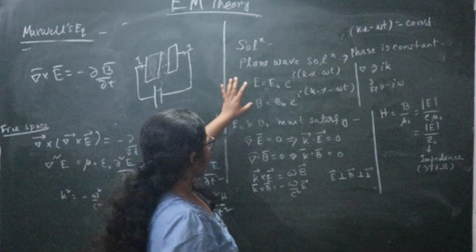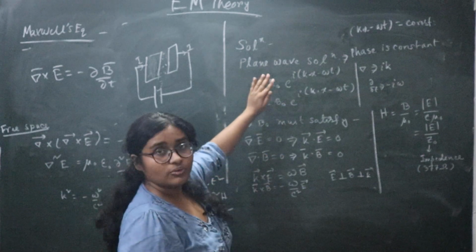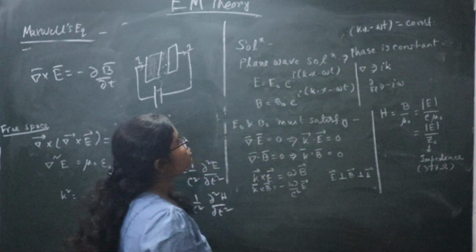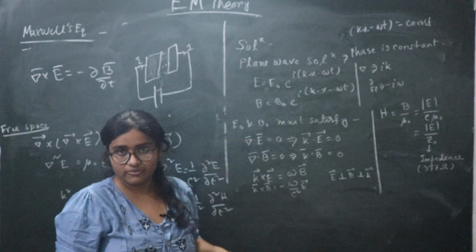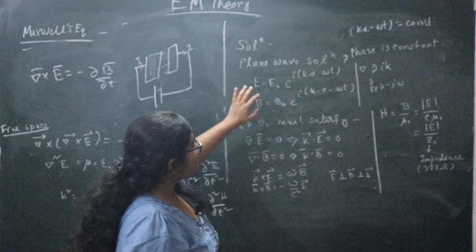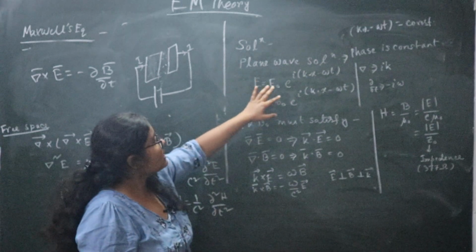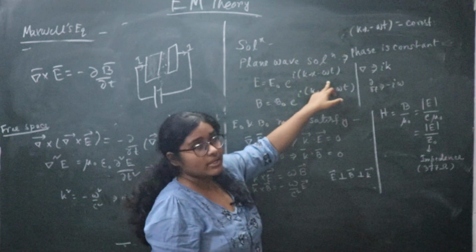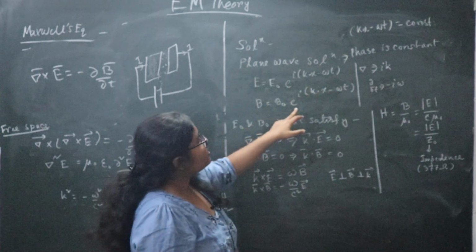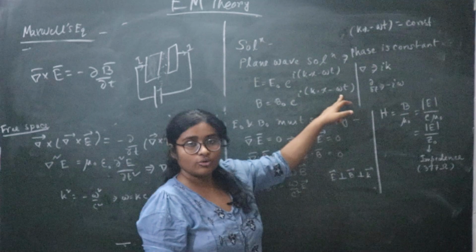Now this will give you a plane wave solution. What do you mean by plane wave solution and why is it called plane wave? The plane wave solution will give you that the electric field E will be E naught into e to the power exponential iota k dot x minus omega t, and B equals B naught e to the power iota k dot x minus omega t.